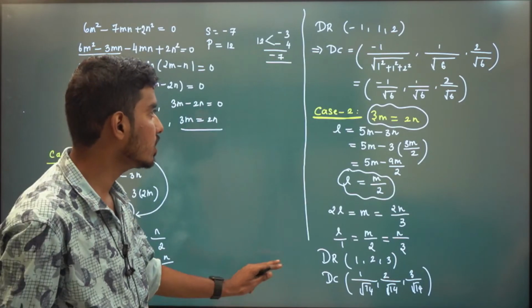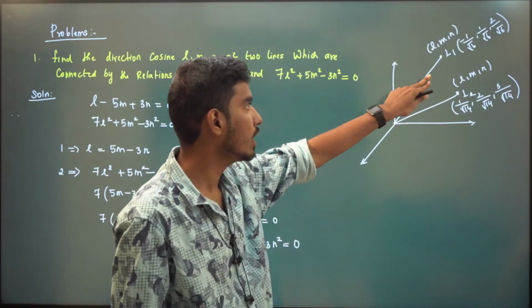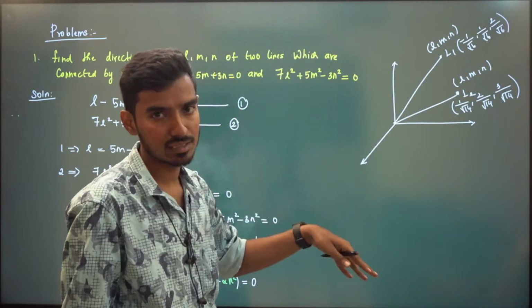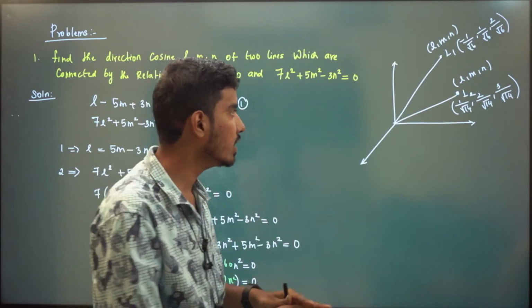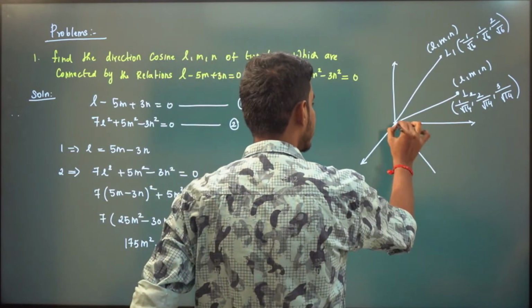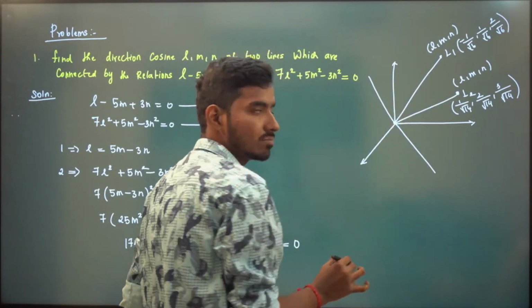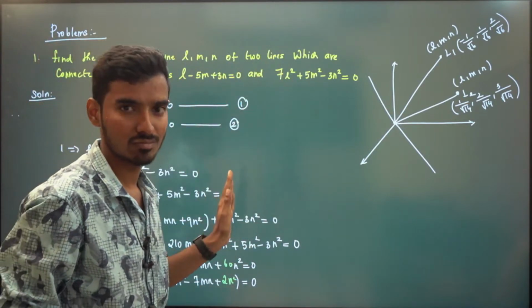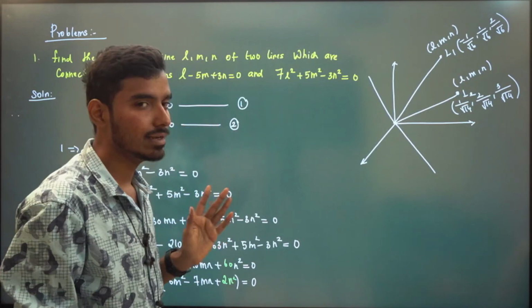So it is not that these are the only two lines that satisfy this relation. There can be many lines that satisfy that relation. But we need to find the direction cosines of any two lines, so the answer need not be unique.